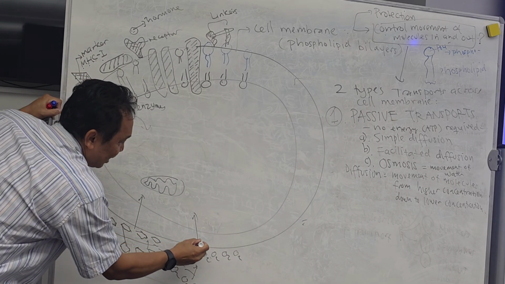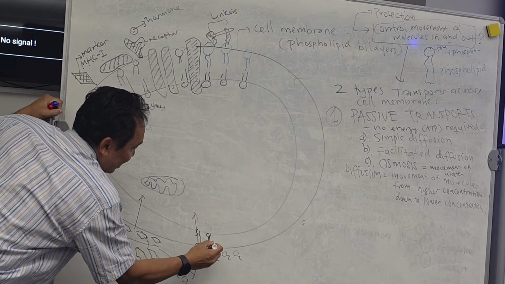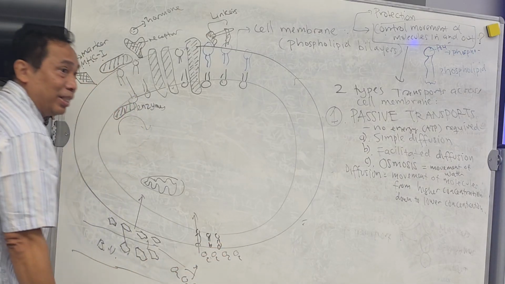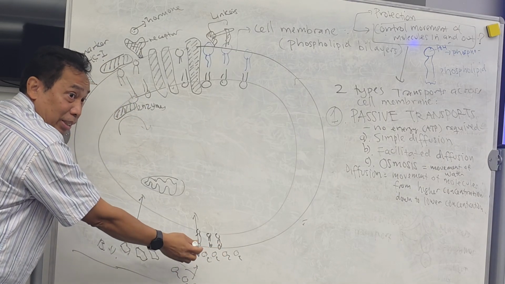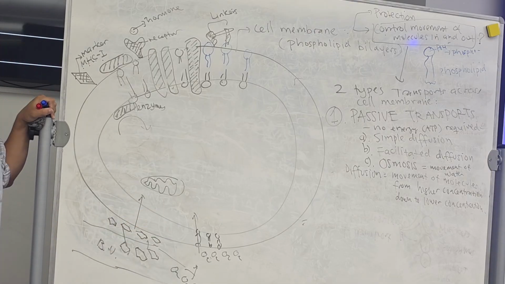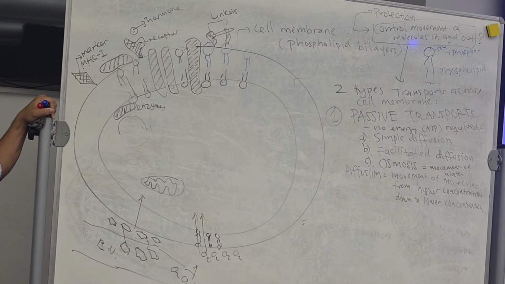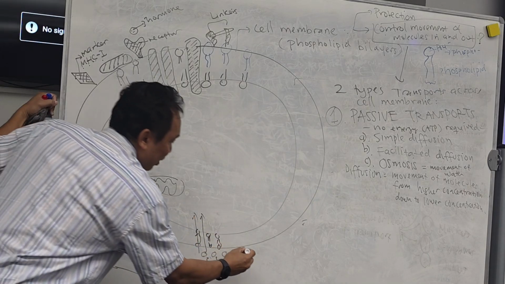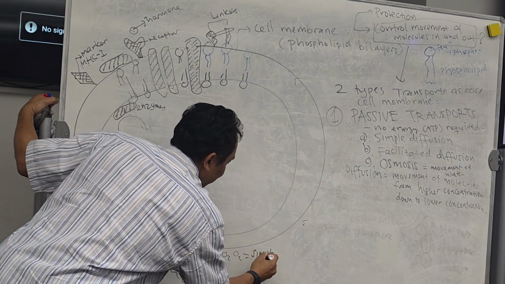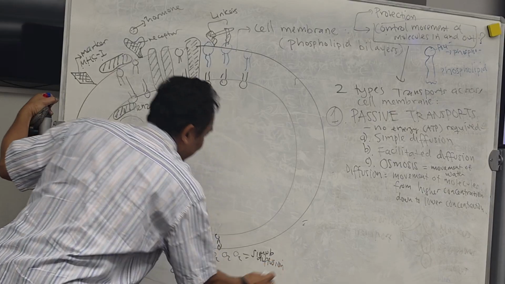So this phospholipid bilayer will tell his friend, which is oxygen, come on, just enter. You, my friend. So this oxygen will enter easily, simply. Now, what do you call that transport? Choose from the three over there. Simple diffusion. So oxygen will use simple diffusion to enter the cell.